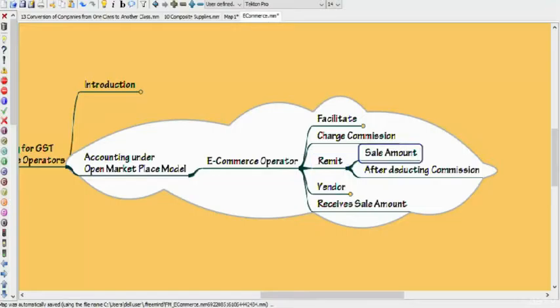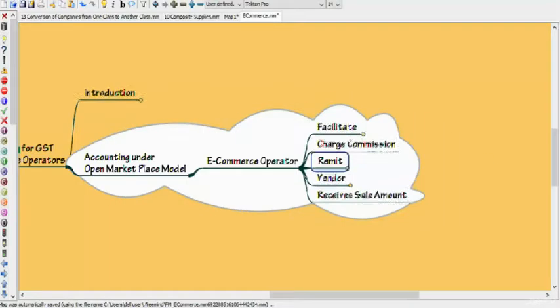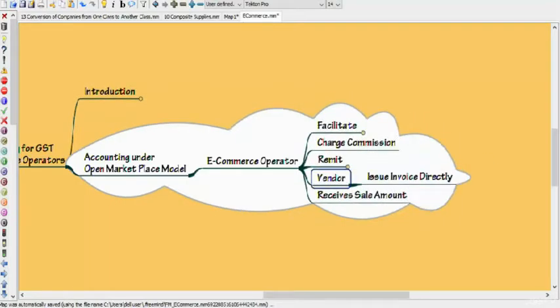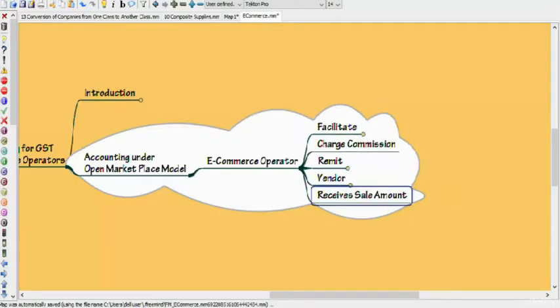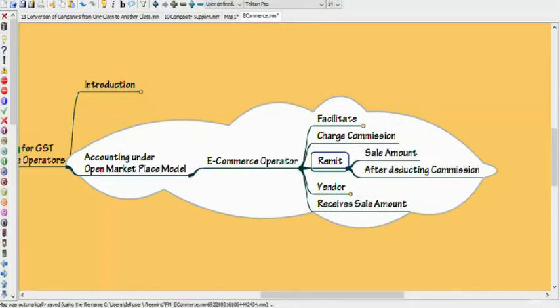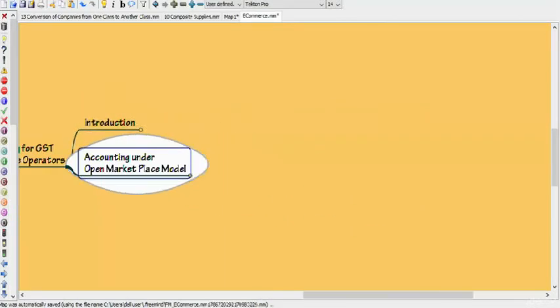He will remit the sale amount collected from the customers to the vendor after deducting the commission. It means the vendor will issue the invoice directly to the customer, whereas the e-commerce operator will receive the sales amount and he will remit it after deducting the commission. Now, how to pass accounting entries for this? Let's see with an example.